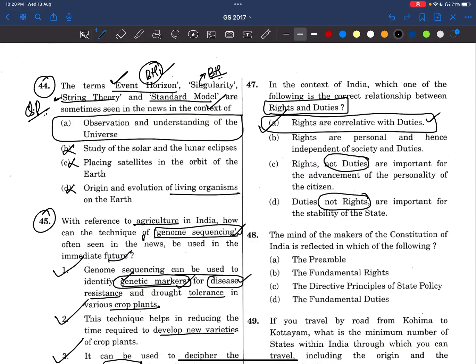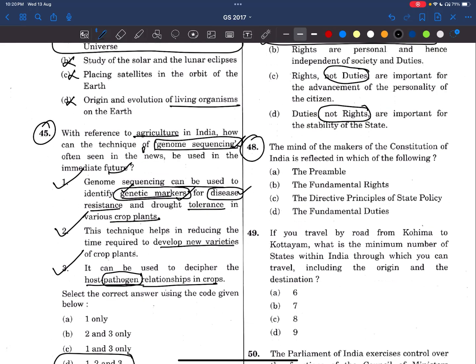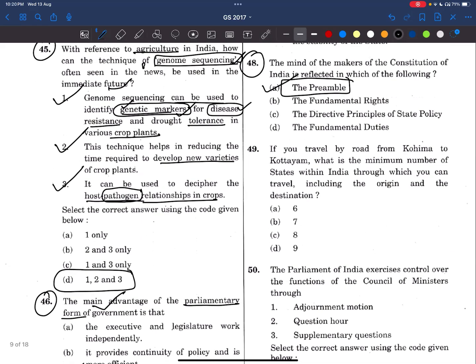Okay, very simple question. Now, coming to 48th question. The mind of makers of Constitution of India is reflected in which of the following? Very simple question, friends. Preamble. It is there in Lakshmikant also. Right? Coming to 49th question.